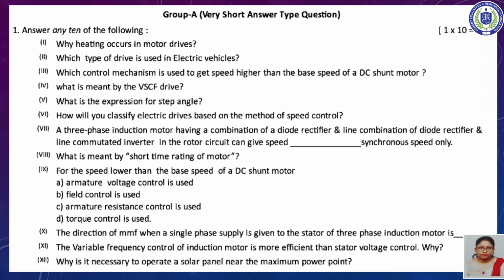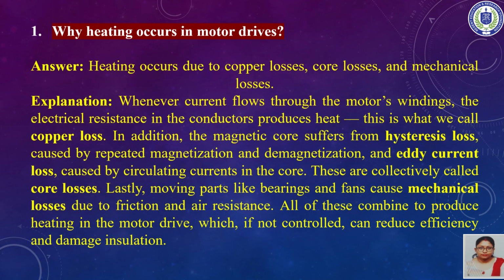So today we will discuss the very short answer type questions, that is Group A. Here you will have 12 questions. In the year 2024 there were 12 questions in Group A, out of which they had to answer any 10 of their choice. So the first question was,